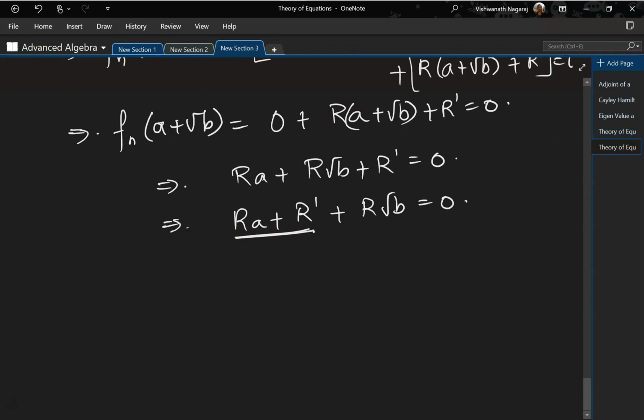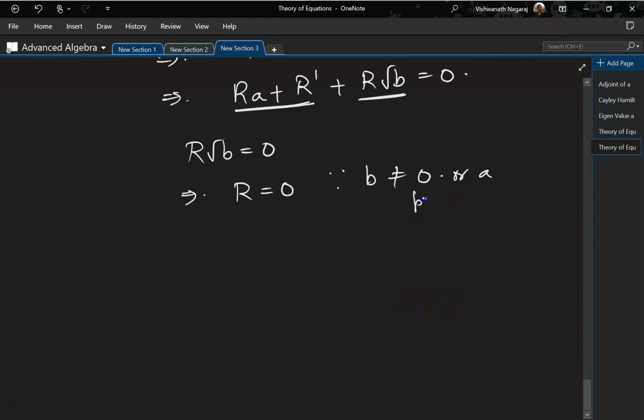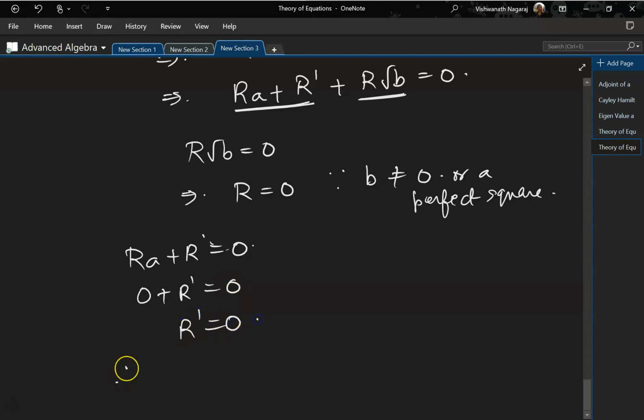This has to be equal to 0 and this has to be equal to 0 for the remainder itself to be 0. So r root b equal to 0 implies that r equal to 0 since b is not equal to 0 or a perfect square. Remember, that is a condition that is given. So which means ra plus r prime equal to 0. Now r is 0, so this is 0 plus r prime equal to 0, which means r prime equal to 0. Therefore the remainder is 0.